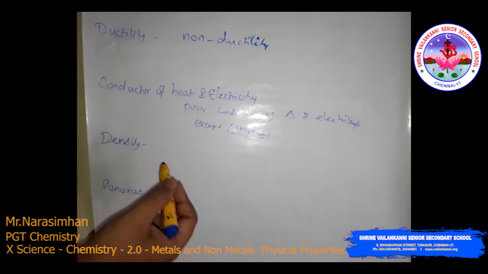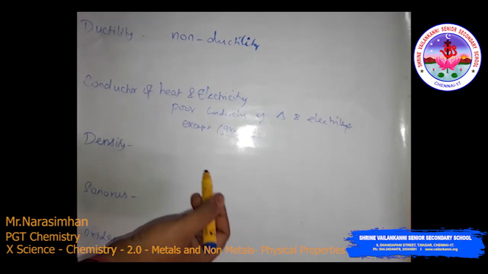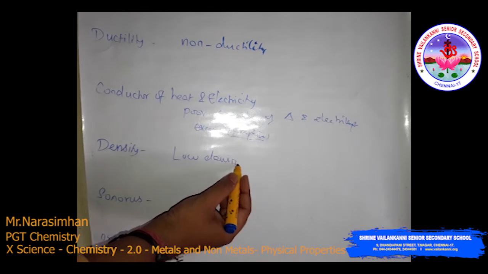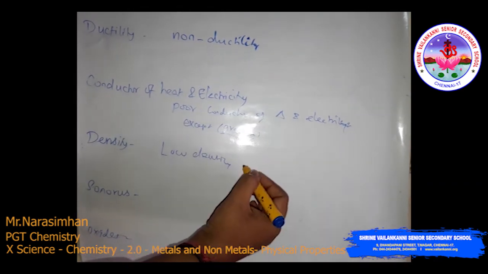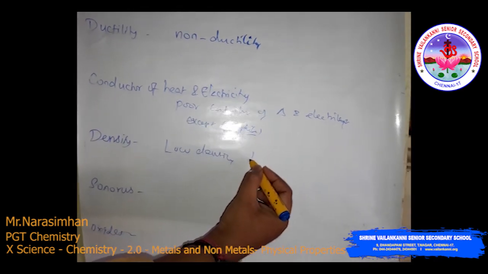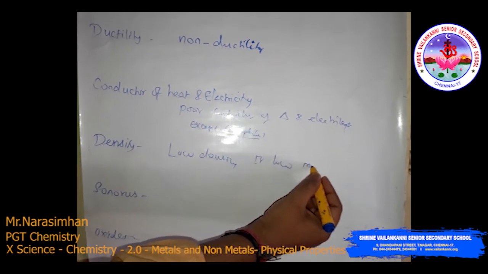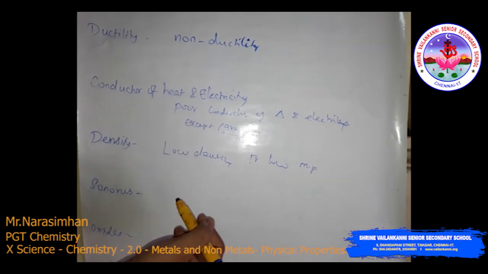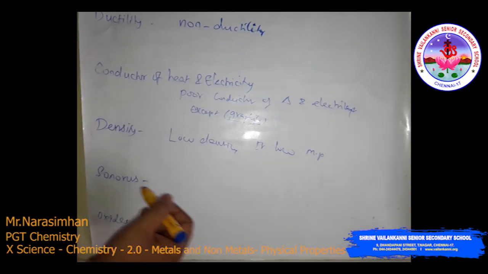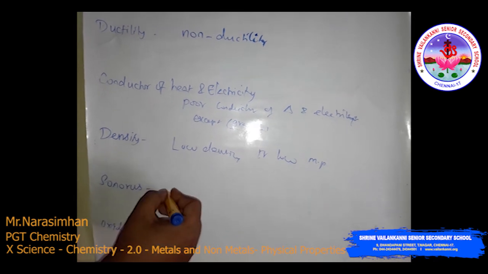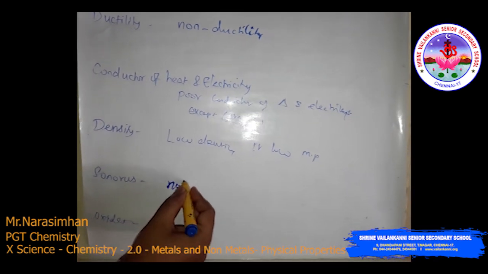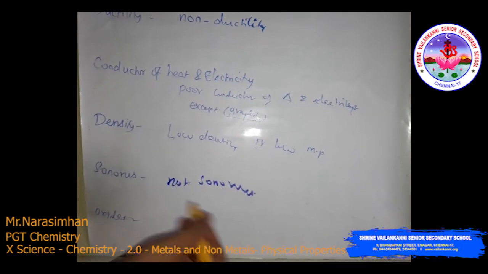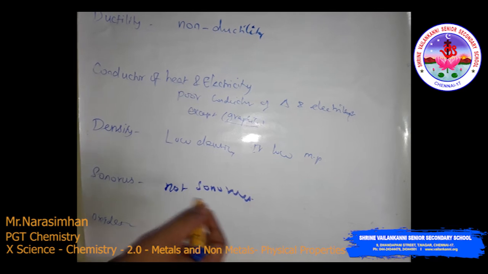Then density. Generally, non-metals have low density. Low density means the melting point is also low. So they have a low melting point. Low density, that's why the melting point is also very low. Sonorous. Non-metals are non-sonorous. When non-metals strike a hard surface, they do not produce sound.